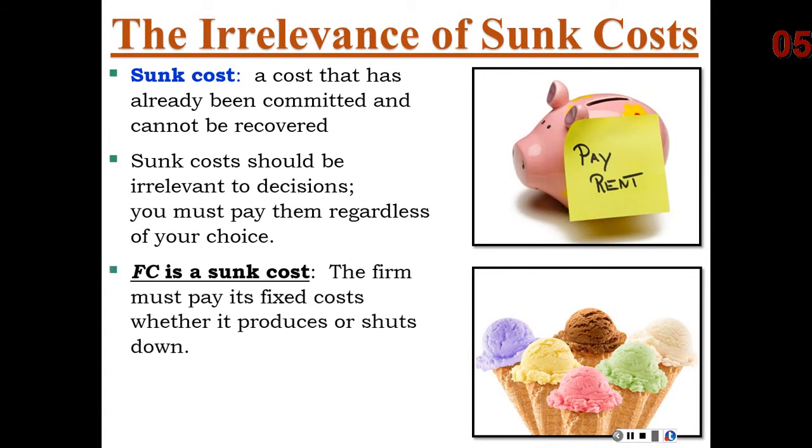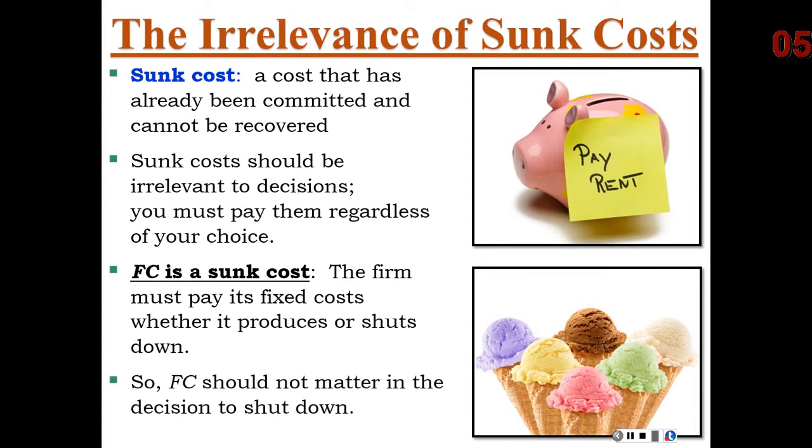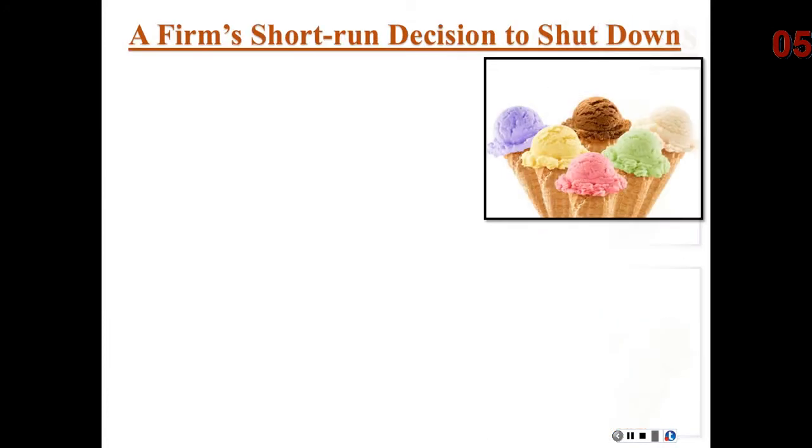So our fixed cost in these examples is technically what we call a sunk cost, because it cannot be recovered. Therefore, in the key economic analysis, we ignore sunk costs from our decision making because it doesn't change our outcome. No matter what we decide, we can't change a sunk cost, so we simply ignore it. When we look at our shutdown decision, fixed cost is not going to be part of our decision making process because we're going to have to pay it regardless, because it's a sunk cost.